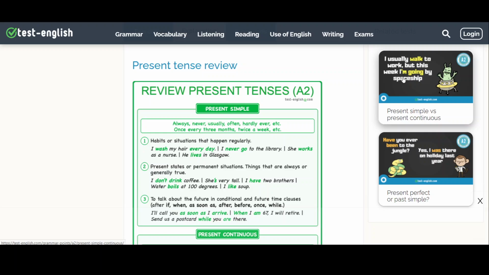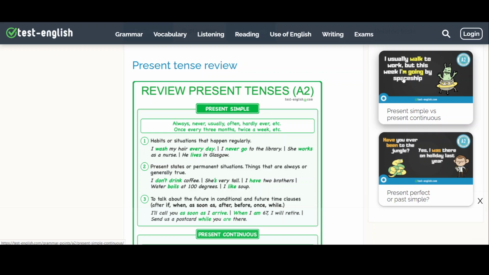I like soup. To talk about the future in conditional and future time clauses. After, if, when, as soon as. After, before, once, and while. I'll call you as soon as I arrive. As soon as I arrive is a future time clause.